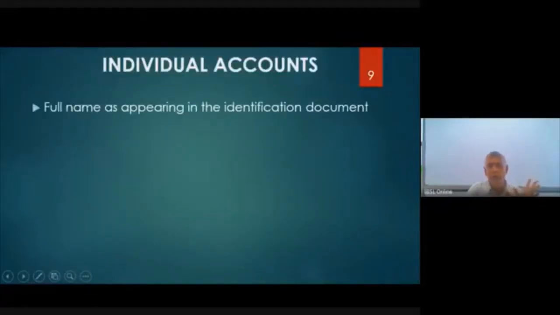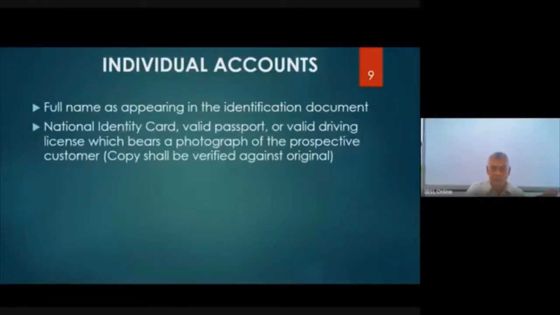Then individual accounts. When we open an account for an individual, now we talk about the account opening, right? Full name of the person should be there, and that must tally with the national identity card or any other identification document that the customer gives. National identity card, valid passport or valid driving license which bears the photograph of the respective customer is the identification document.